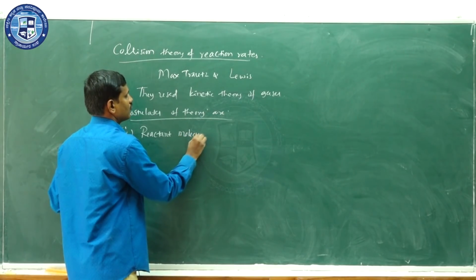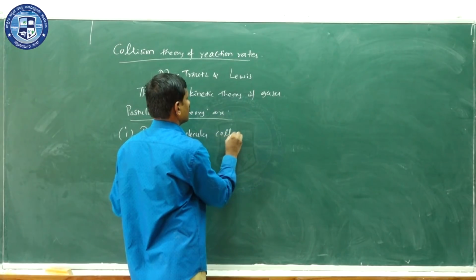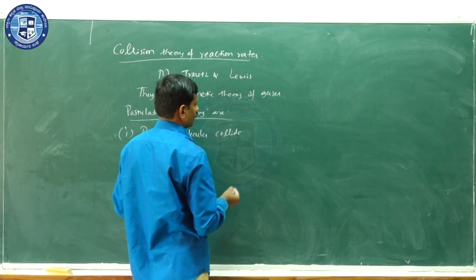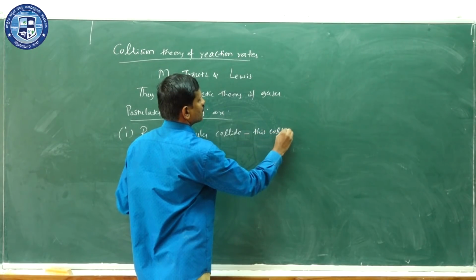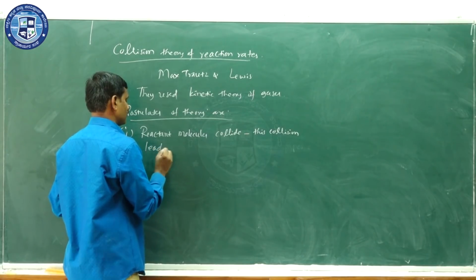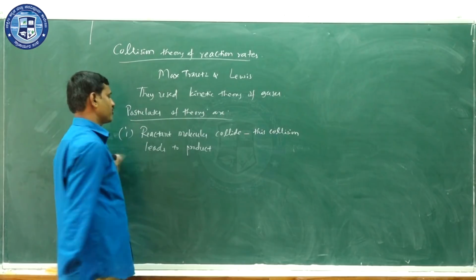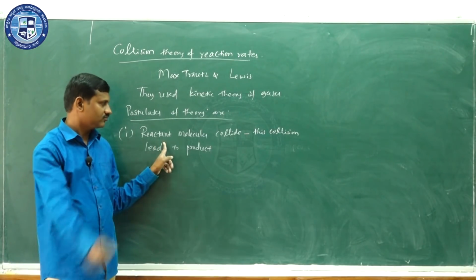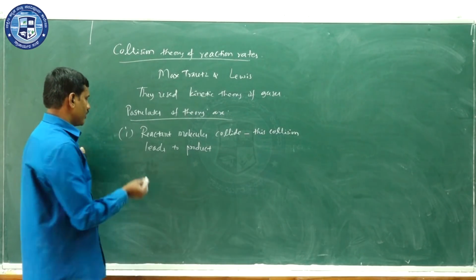Reactant molecules undergo collision and this collision leads to product.